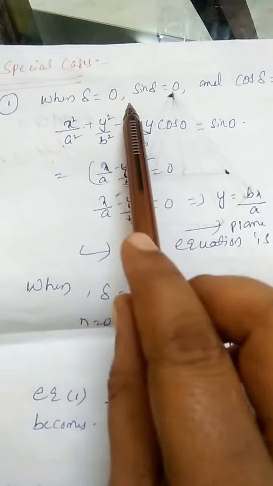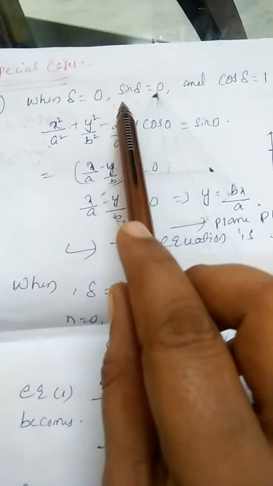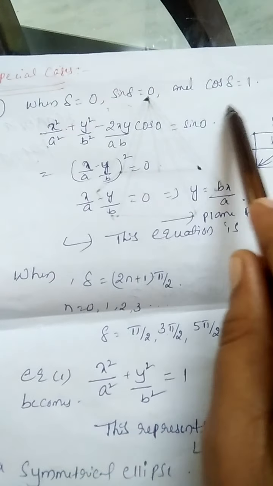Suppose we apply some cases. Case 1: when delta is equal to 0, sin delta is equal to 0 and cos delta is equal to 1.